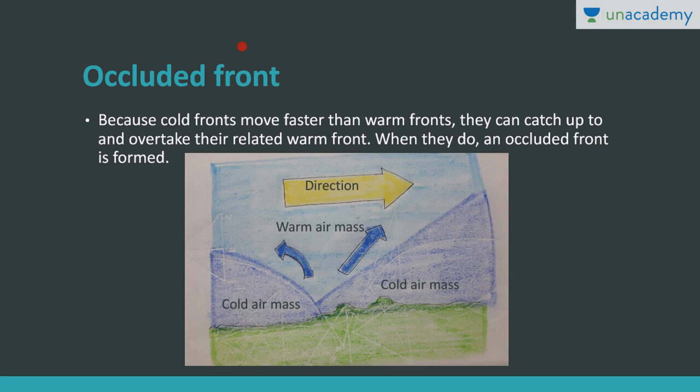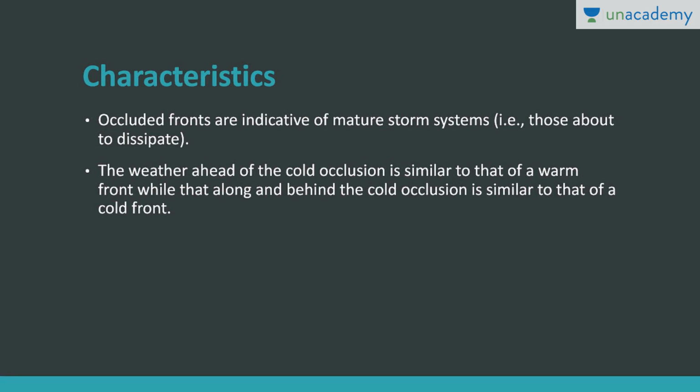Now let's discuss the fourth type, the occluded front. Because the cold front moves faster than the warm front, the cold air mass is moving faster than the warm air mass. So what happens? They can catch up to and overtake their related warm front. Here the lower layers will be fully occupied by the cold air mass, and the warm air mass is getting uplifted, and the upper layer will be occupied by the warm air mass. When this condition happens, that is known as an occluded front. So cold air mass below and warm air mass in the upper layers.